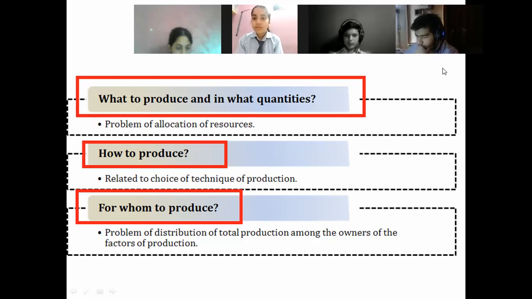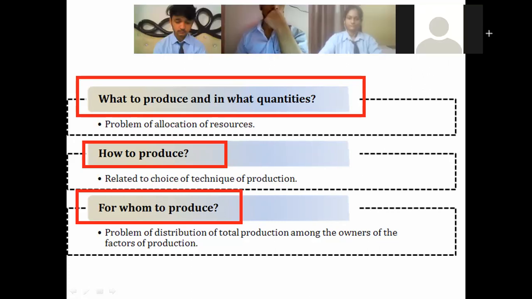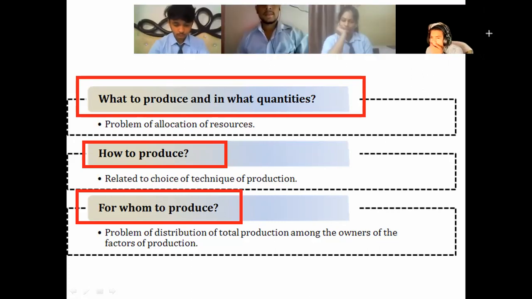So for whom to produce is a problem of distribution of total production among the owners of factors of production: how I am going to distribute my product, and which section of society I am targeting. That is known as for whom to produce. So you have to make yourself clear about what the three central problems of an economy are.